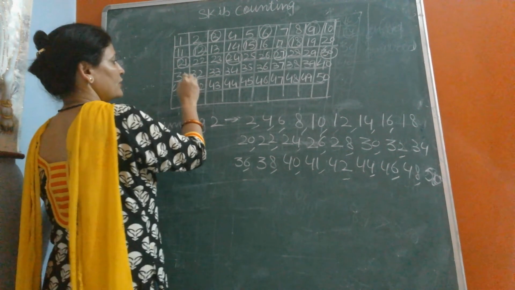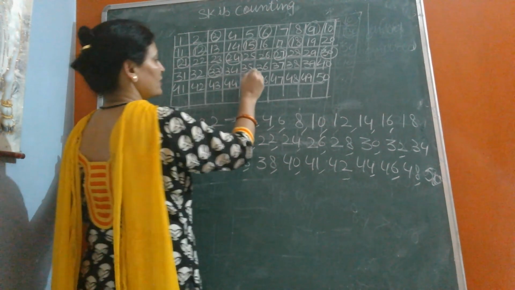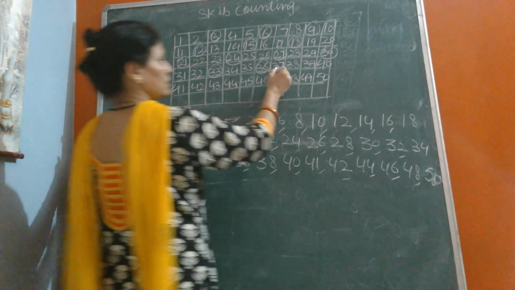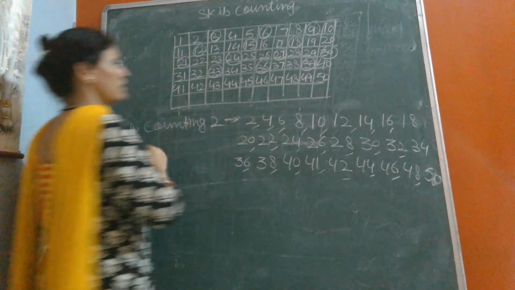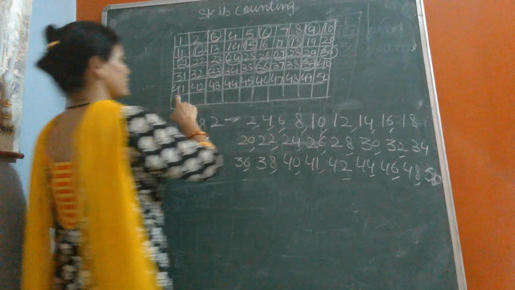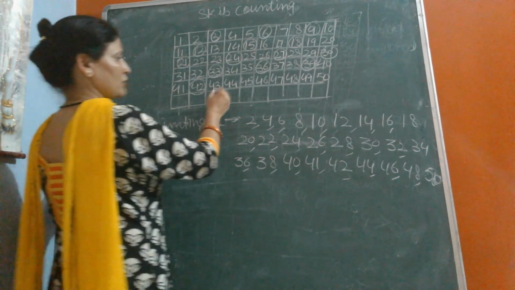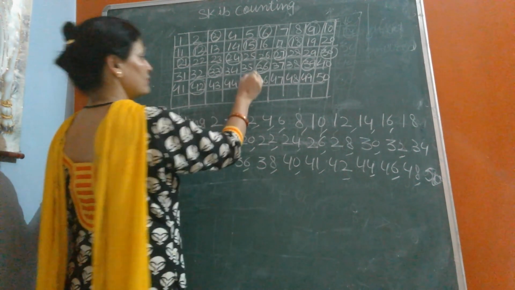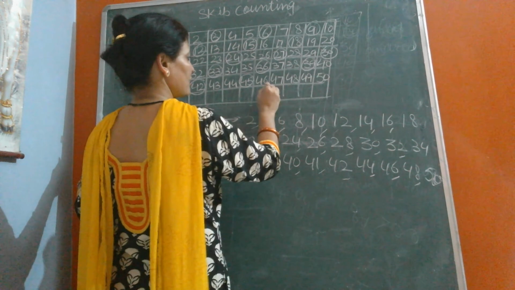31 and 32 we leave, jump on 33. 34 and 35 we leave, jump on 36. 37 and 38 we leave, jump on 39. 40 and 41 we leave, jump on 42. 43 and 44 we leave, jump on 45. 46 and 47 we leave, jump on 48.